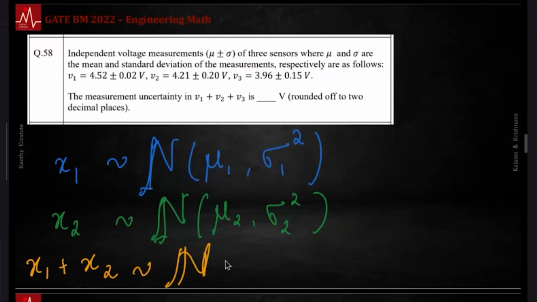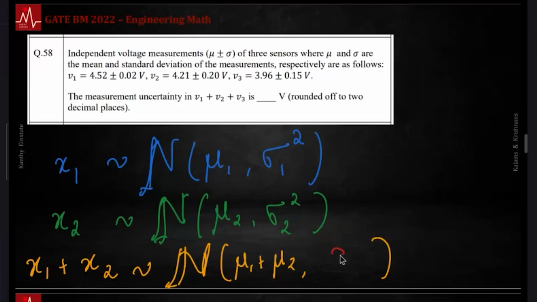This is a property of the normal distribution. But what would be the mean and what would be the variance here? Can anyone fill in these gaps? If you add 2 variables, what should happen to the means? This is fairly easy to guess. The means get added up. Let's say one is 6 feet, another one is 1 foot. Both of them get added up, right? The summation will be 7 feet on average.